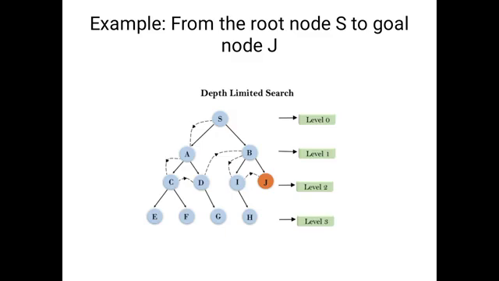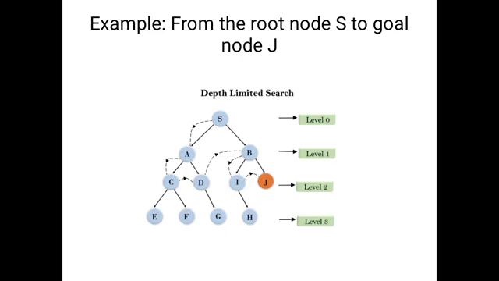Already we know the DFS conditions. First we will consider the root node, then left child, then right child. What is the capital B left child? Capital I. So here capital I's right side, capital H is available, but capital H has no successor nodes. That's why we will move to the right side of capital J. Actually that is our goal.